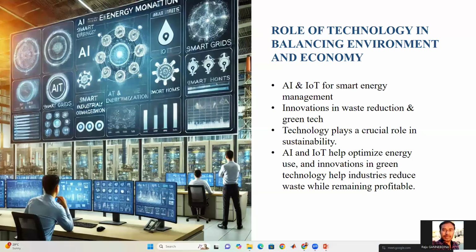Next comes the role of technology in balancing economy and environment. Technologies like AI optimize energy usage and reduce waste. Green technologies help industries become more sustainable.